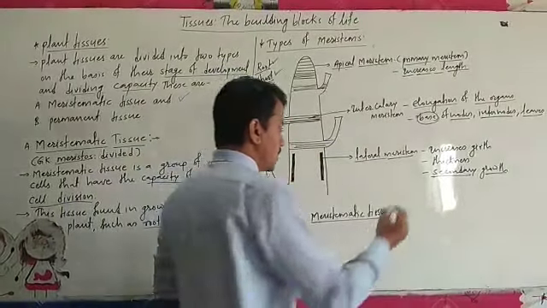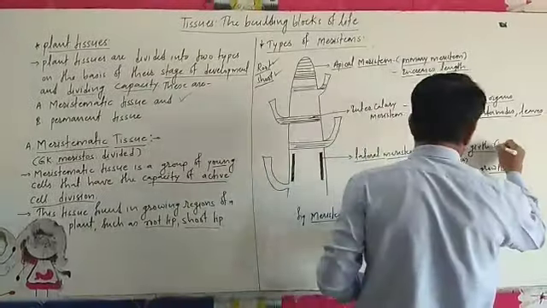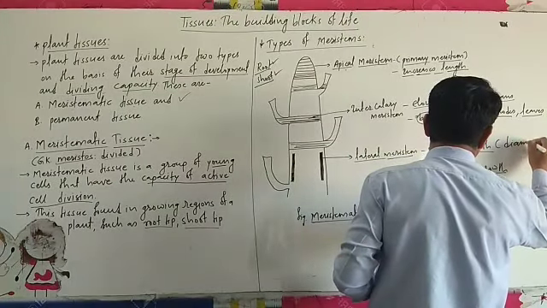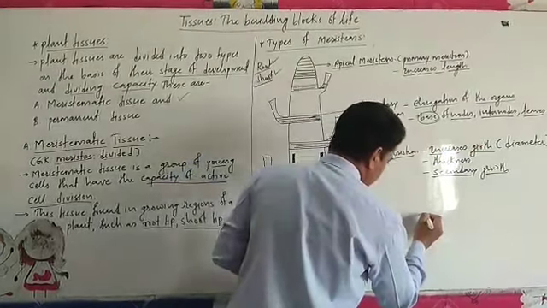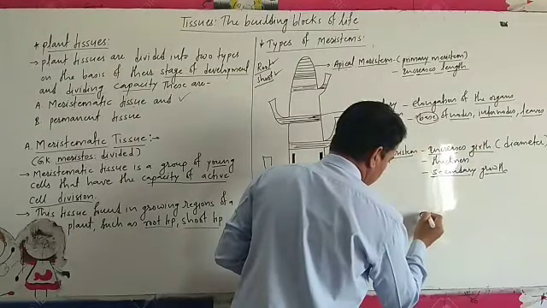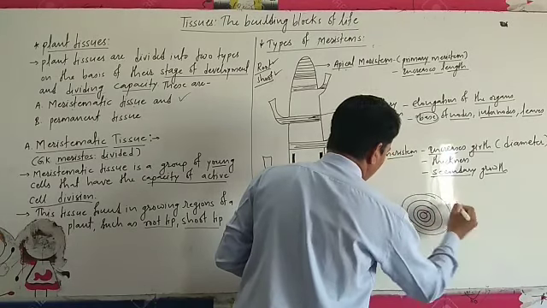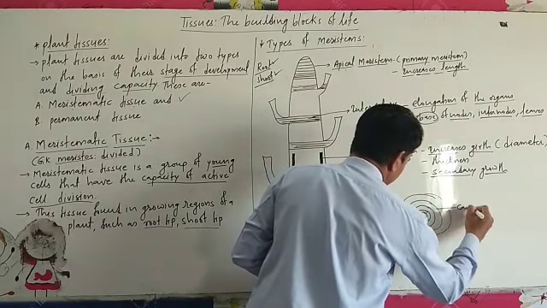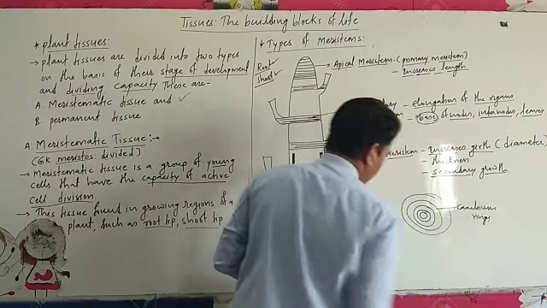How? Because it increases the girth, which we also call the diameter. Suppose I draw it like this, the diameter increases, and they form cambium rings.